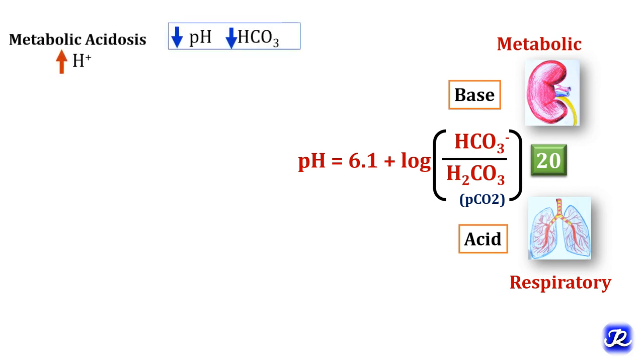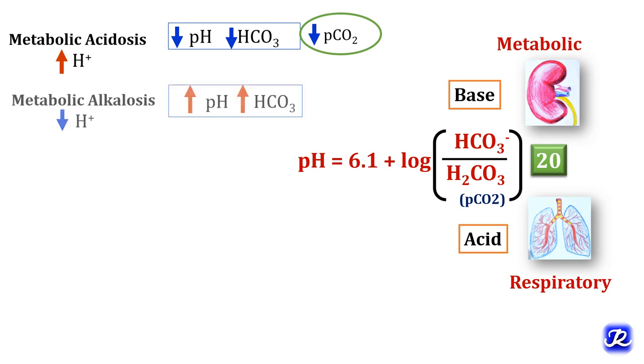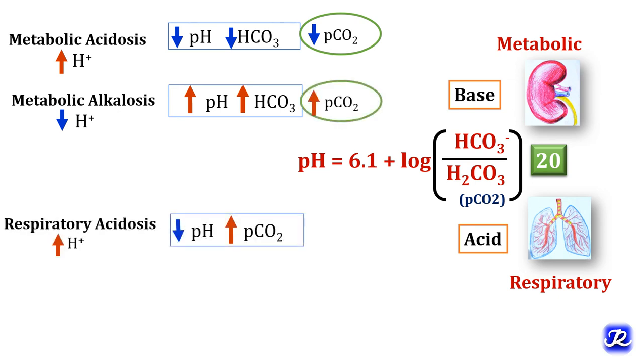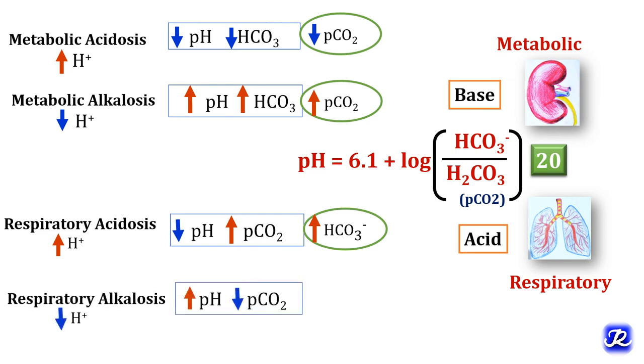So in metabolic acidosis, there is decreased pH, decreased bicarbonate, and as a compensatory mechanism, there is decreased PCO2. In metabolic alkalosis, increased pH, increased bicarbonate, and as a compensation, there is increased PCO2. In respiratory acidosis, there is decreased pH, increased PCO2, and as a compensation, there is increased bicarbonate level. In respiratory alkalosis, pH is increased, PCO2 is decreased, and as a compensation, bicarbonate level is also decreased.